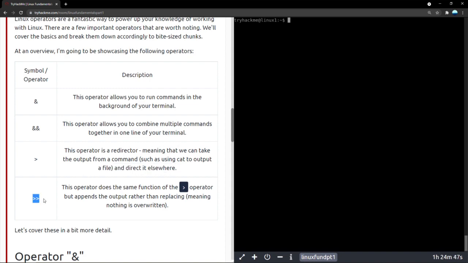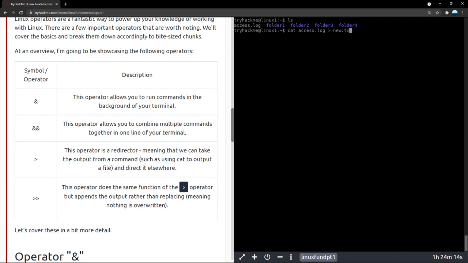Now, if you put in double right arrows, basically double angular brackets, it does the same thing, but instead of replacing the output, let's say we wanted to pass everything in access.log to a new file. Basically we could type in cat access.log, and we take the whole output, as you can see at the top right, and move it to some other file, let's say new.txt.